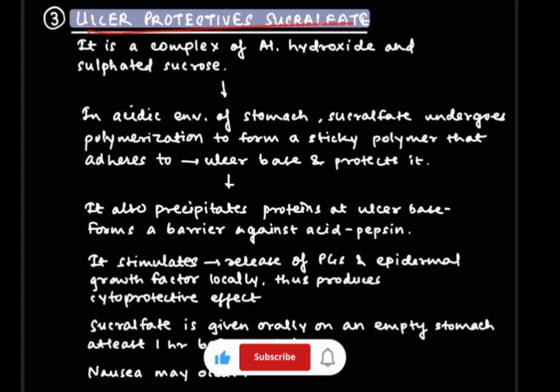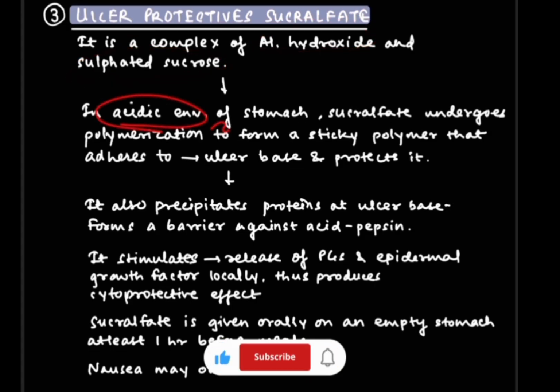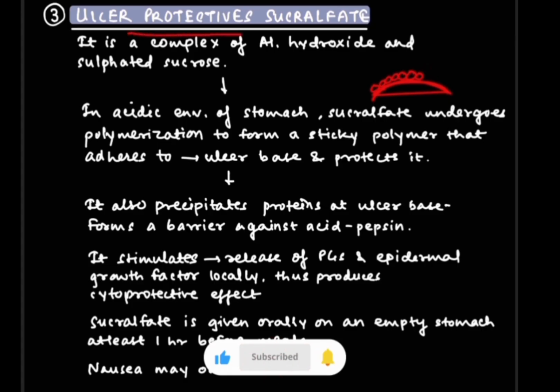Now to talk about the ulcer protective, sucralfate. It is a complex made up of aluminum hydroxide and sulfated sucrose. In the acidic environment of the stomach, sucralfate will undergo polymerization to form sticky polymers which will adhere to the ulcer base and protect it. Basically, if this is an ulcer and this is the base, there will be a sticky polymerization of sucralfate which will protect the ulcer.